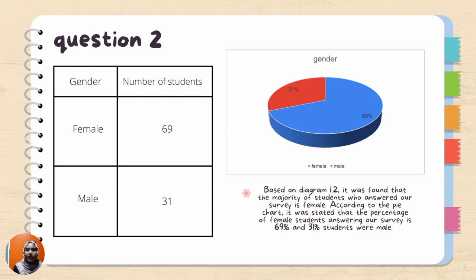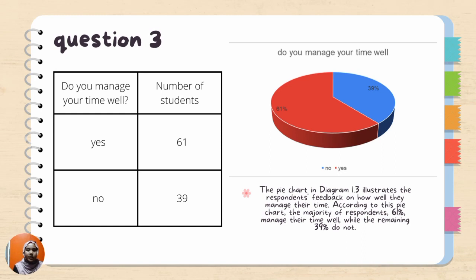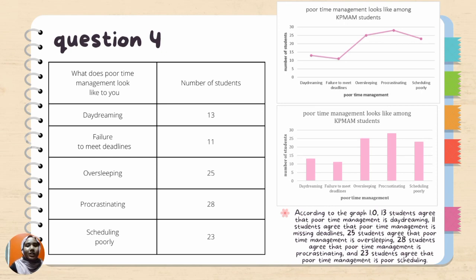For question 2, here is the survey outcome as shown at this table. Based on diagram 1.2, it was found that the majority of students who answered our survey are female. According to the pie chart, the percentage of female students answering our survey is 69% and 31 students are male. For question 3, here is the survey outcome as shown at this table. The pie chart in diagram 1.3 illustrates the respondents' feedback on how well they manage their time. According to this pie chart, the majority of the respondents, 61%, manage their time well, but the remaining 39% do not. For question 4, here is the survey outcome as shown at this table.